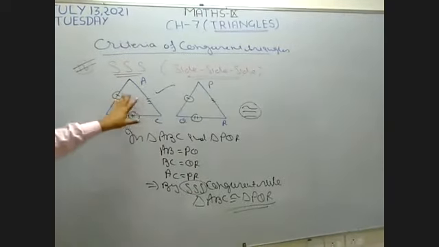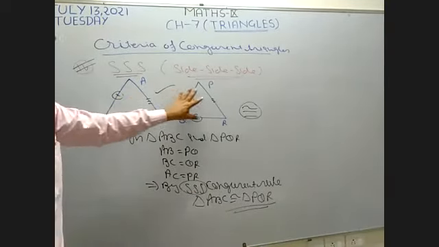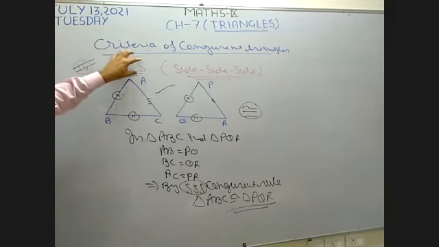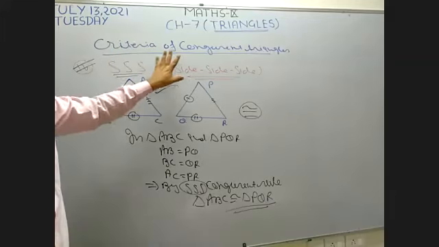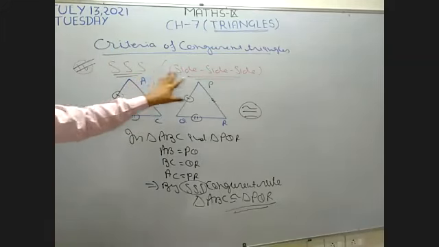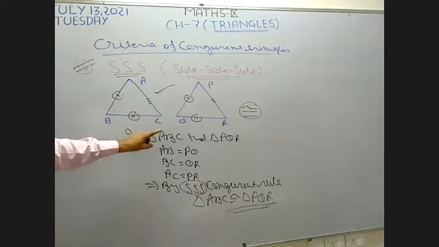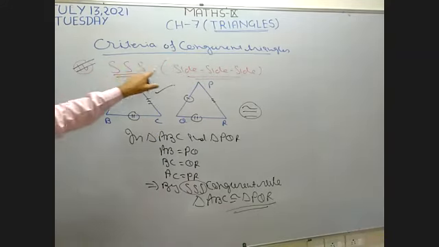It means if all three sides of both the triangles, the corresponding sides, are equal, then by using this criteria we can make two triangles congruent. These are the different rules for making two triangles congruent. Okay. Now I'm going to explain the last one. Last one is RHS. Okay.